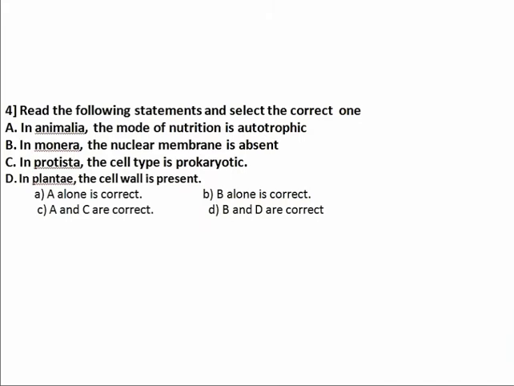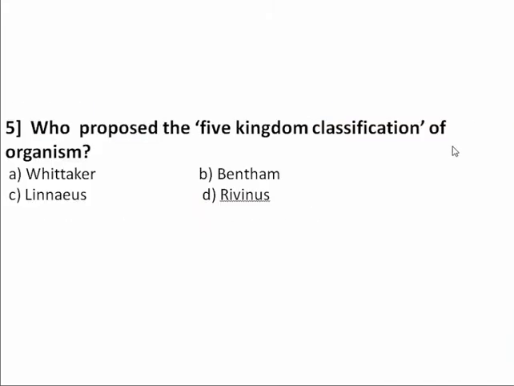Next, move on to the fifth question, that is, who proposed the 5 kingdom classification of organisms? This is a basic and simple question. I already told you the 5 kingdom classification has another name, that is Whittaker's classification. See the options. Option A Whittaker, option B Bentham, option C Linnaeus, option D Rivinus.